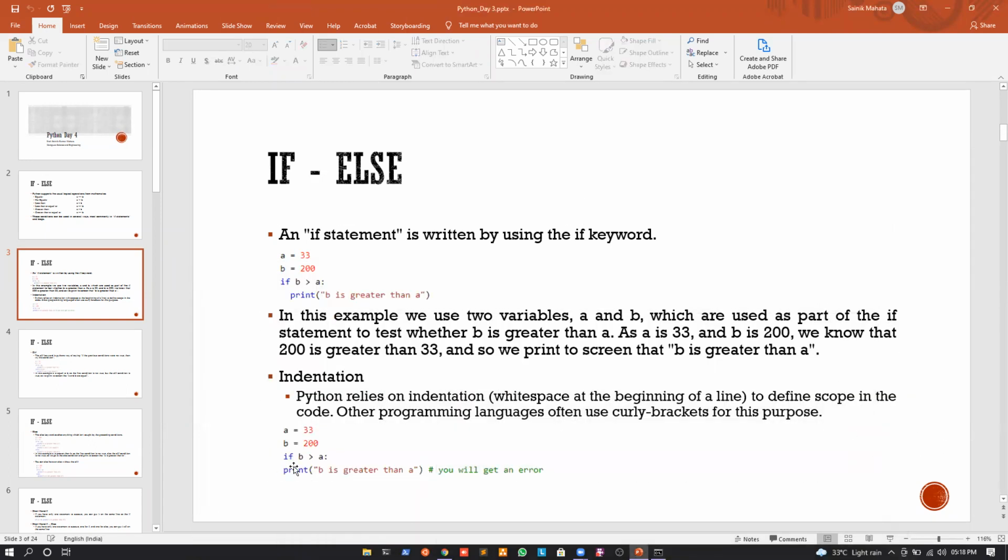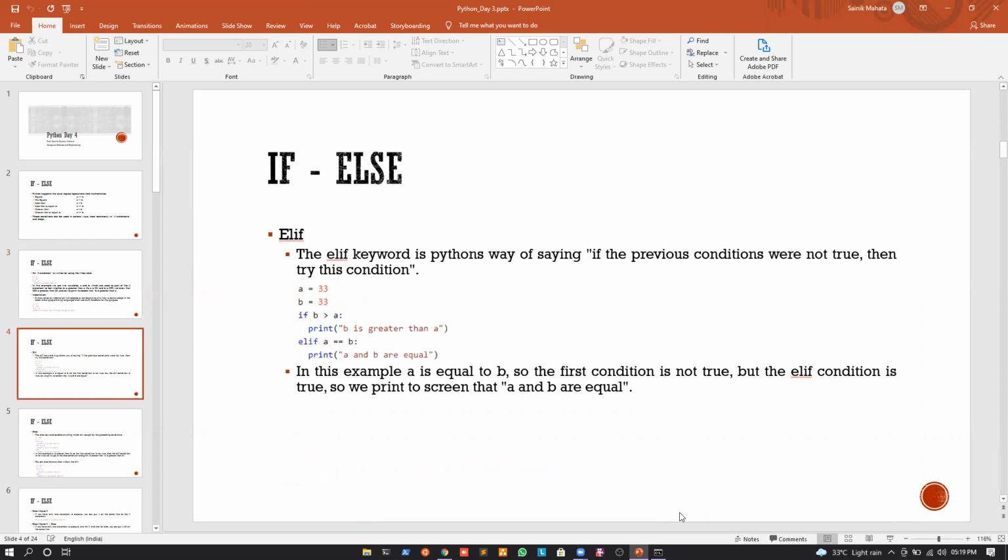Again, suppose we were writing the code and we wrote a is equal to 33, b equal to 200, and we've written if b is greater than a, we give a colon. After the colon, if I write the line but I don't give 4 white spaces at the beginning of the line, then obviously we will get an error. So obviously white space, or indentation, is necessary after the colon. After the colon, if I go to the next line, indentation is necessary.